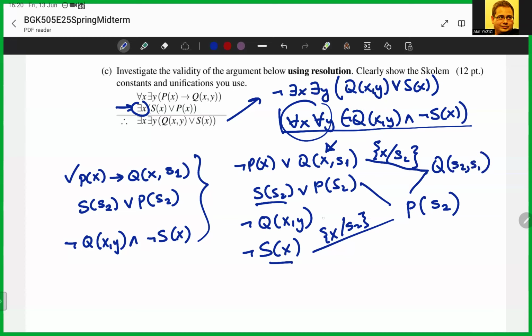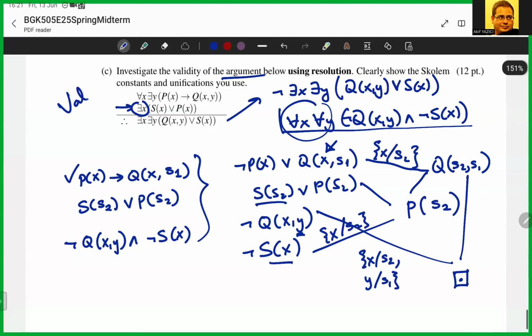And finally, this one and this one will resolve with X into S2 and this Y here into S1. And I will just be left with the empty clause, and therefore this argument is also valid.